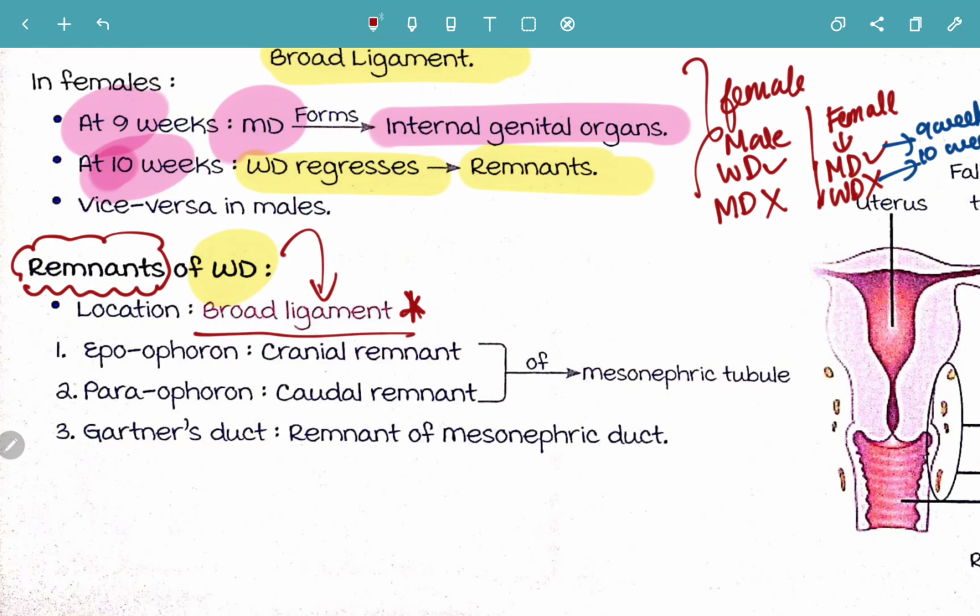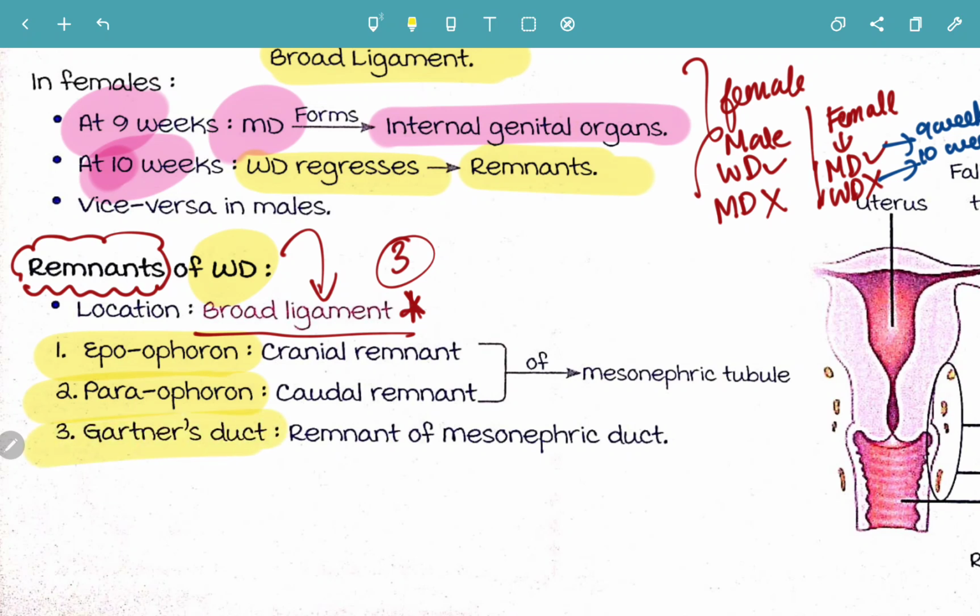So the three main remnants are epoophoron, paroophoron, and Gartner's duct. Very, very important. The remnants of the Wolffian duct are three remnants, and all these three are important. Epoophoron, paroophoron and Gartner's duct. Remember: epoophoron, paroophoron, Gartner's duct.